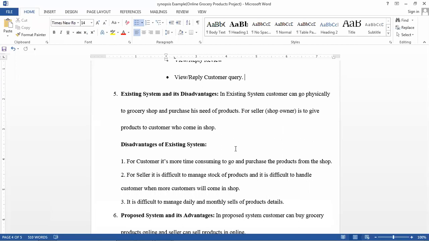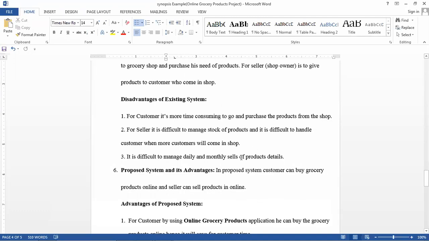But what is the disadvantage of the existing system? In the existing system, the customer can go physically to the grocery shop and purchase the products they need, and the seller, that is the shop owner only, has to give the product to the customer who comes to the shop. Next, what is the disadvantage? Disadvantage for this existing system versus the proposed system: in the proposed system we are doing online grocery products, so online we are selling grocery products. But in the existing system, the customer has to physically go to the shop and purchase the products. Understand this concept, it is very important.